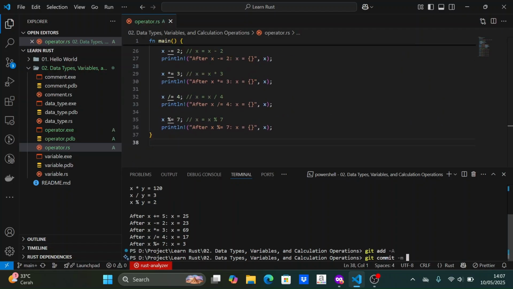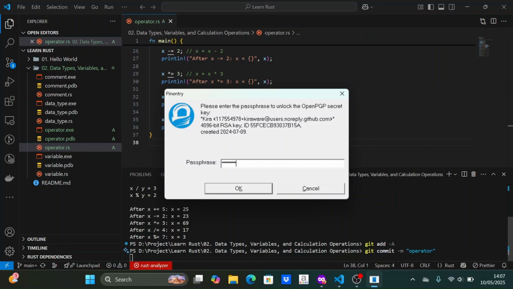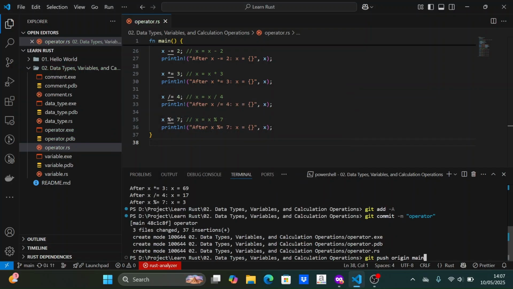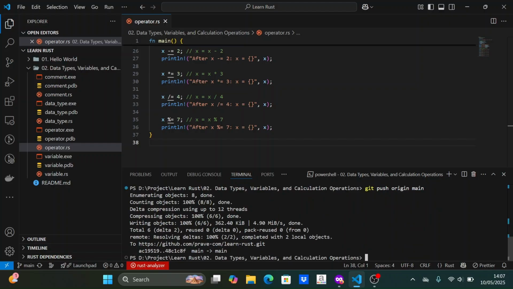Okay, next I will commit and save the code to the GitHub repository. That's all for this chapter. We have covered comments, data types, types of variables, and arithmetic operations.